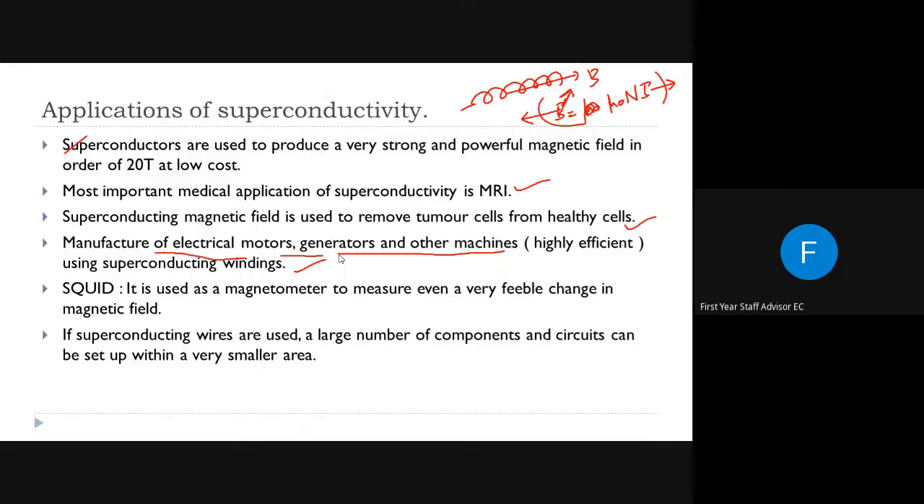So if we can pass an infinite amount of current, it will create an infinite amount of high intensity magnetic field. So replacing the conventional material used in our windings and coils with superconductors will create a high intensity magnetic field. And this high intensity magnetic field is used in many fields such as the medical field, the energy field, and all other fields. So these are the major applications of superconductivity.